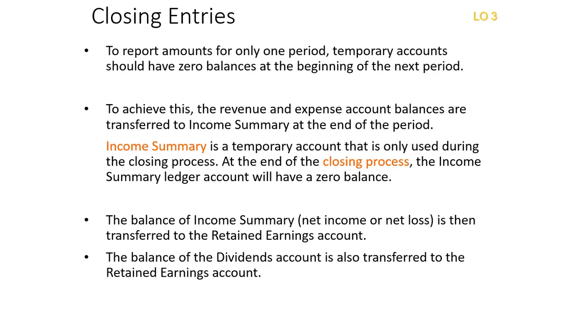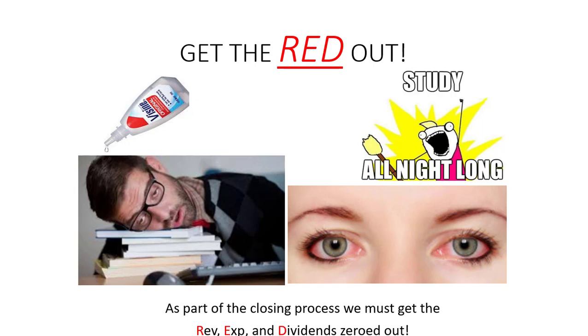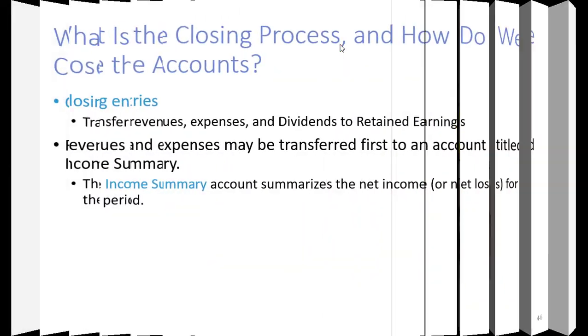So in the next couple slides, I'm going to go through this, and we're going to close out our revenue accounts, then our expenses, and then finally we're going to get rid of the dividends. It's going to be a little awkward at first. We're going to get the red out. Get out the revenues, expenses, and dividends, right? That's the slogan for Visine. Get the red out. So just remember that. These are the three things we're getting rid of when we prepare closing entries.